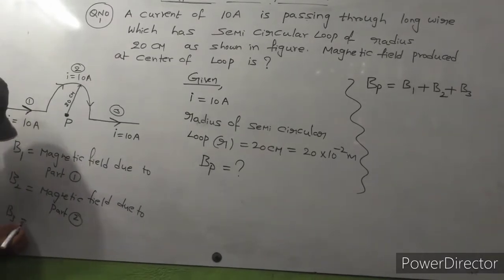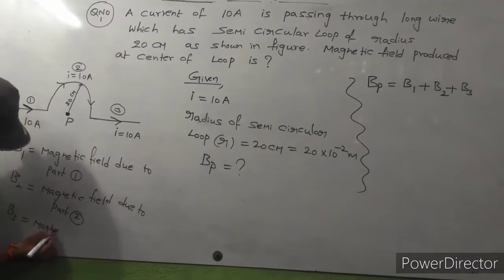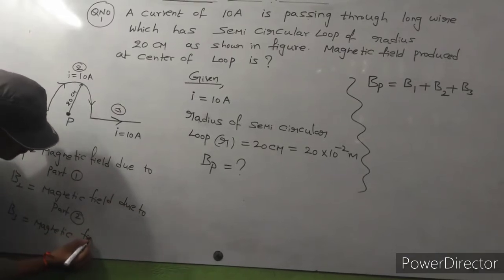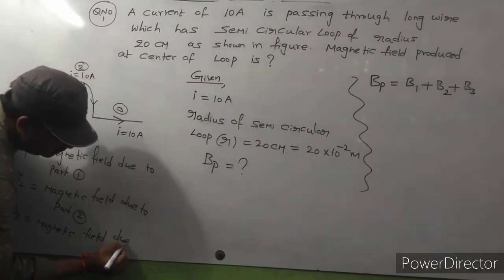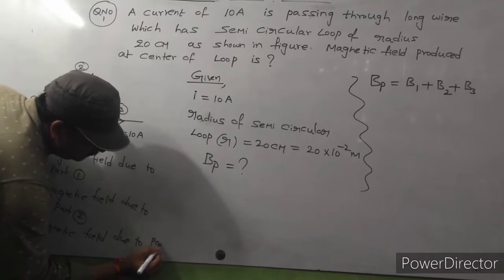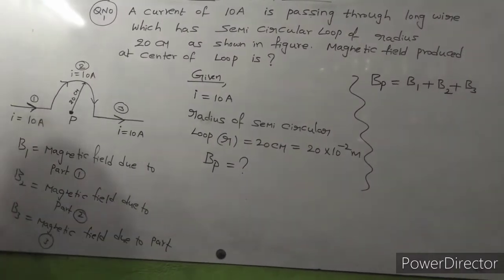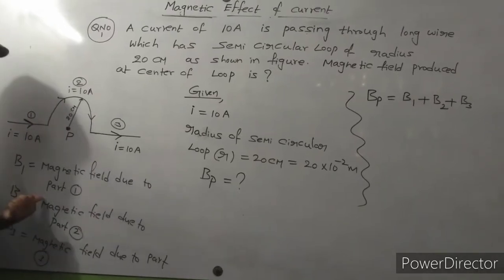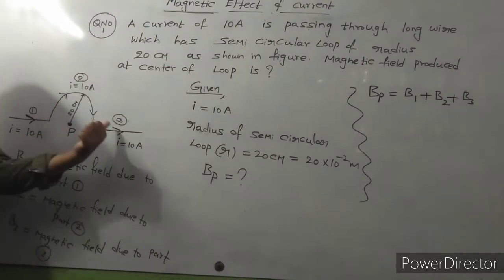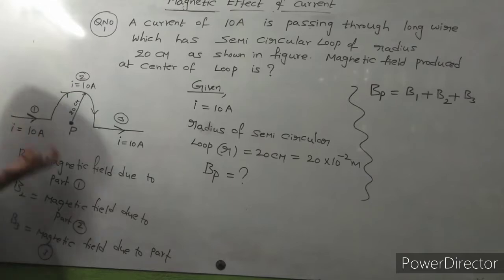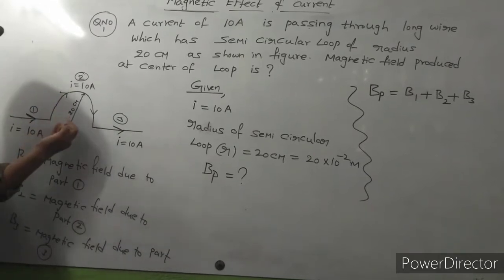B3 means magnetic field due to part 3. Okay, magnetic field due to part 1, magnetic field due to part 2, magnetic field acting due to part 3. So these all produce magnetic fields at this point P.